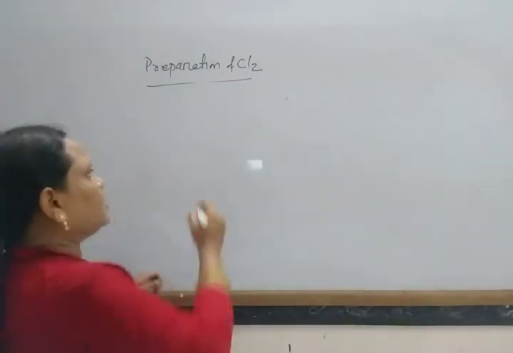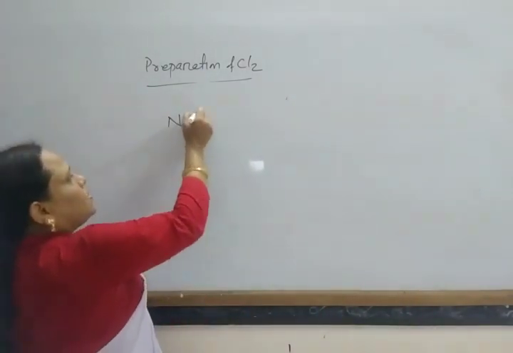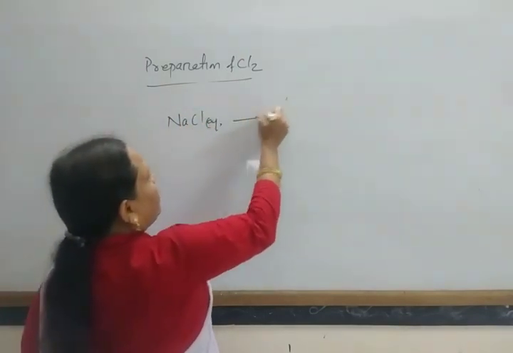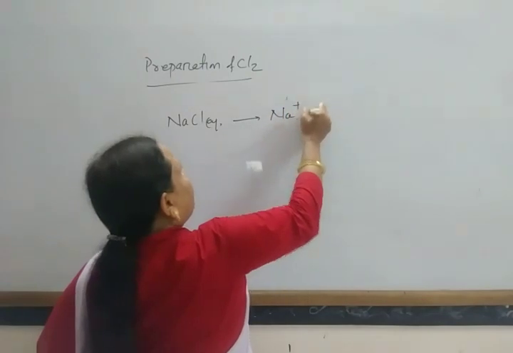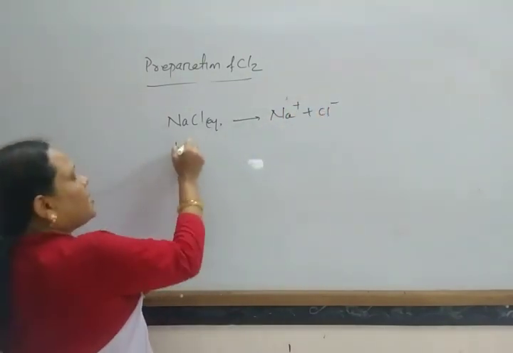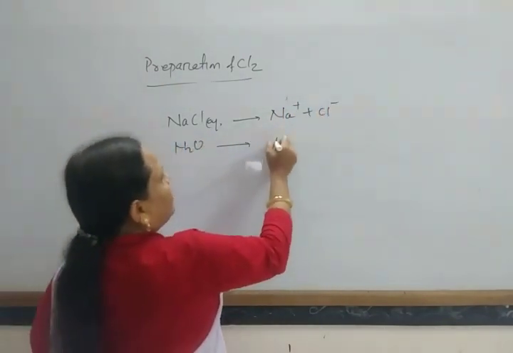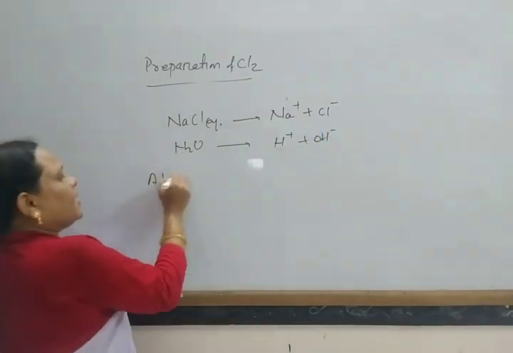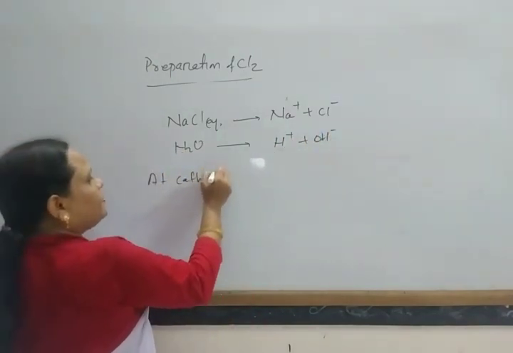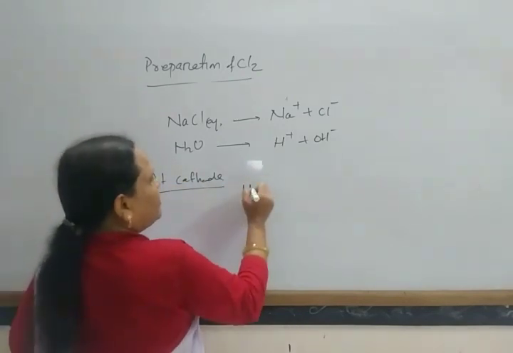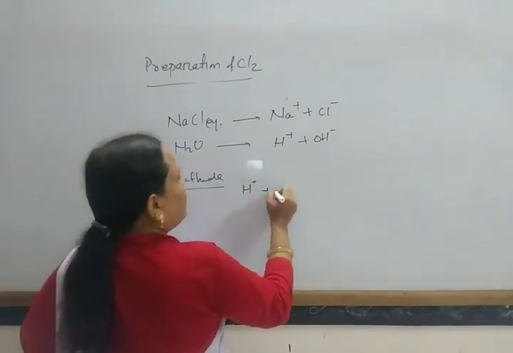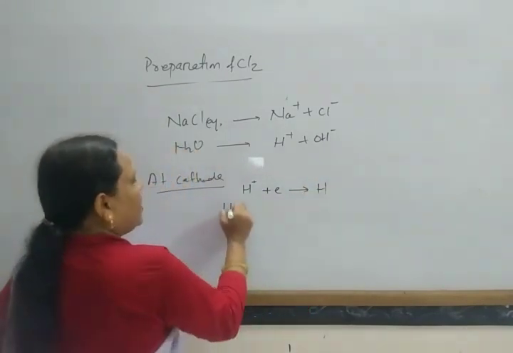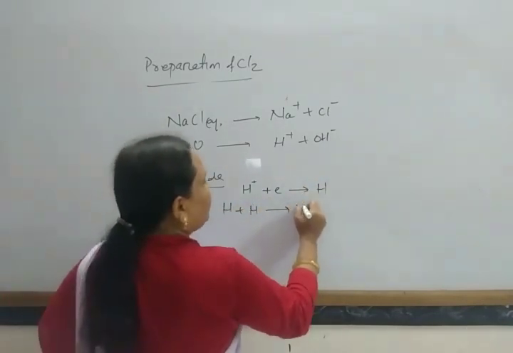Sodium chloride in aqueous solution forms Na plus and Cl minus, and water gives H plus and OH minus. At the cathode, hydrogen ion plus electron gives H, and H plus H is H2.